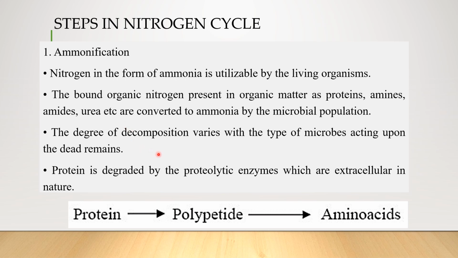And here you see that based upon the degree of decomposition by various different types of microorganisms, the decaying matter is decomposed, and during this process some ammonia is also released. The proteins are degraded by proteolytic enzymes. These extracellular enzymes are secreted outside by the microorganisms, and the proteins are converted into polypeptides and then into amino acids, and then from them the ammonia can be released. So this is the first step, that is ammonification.